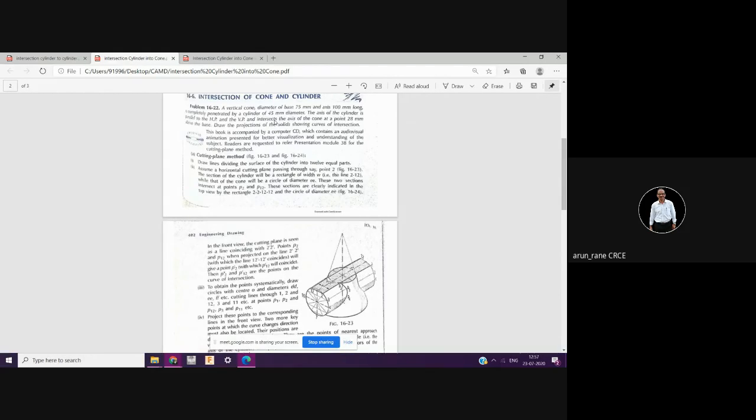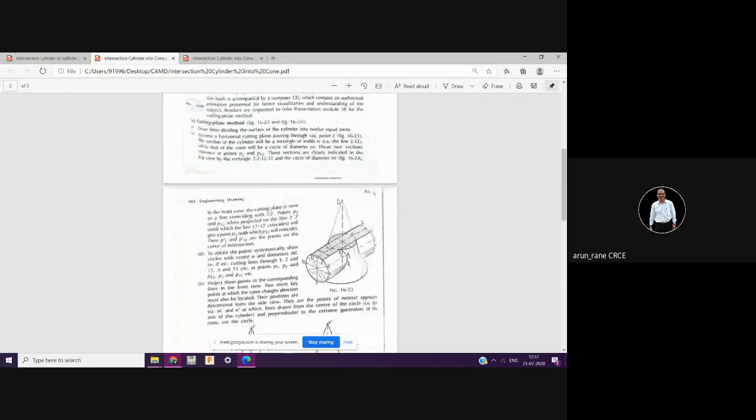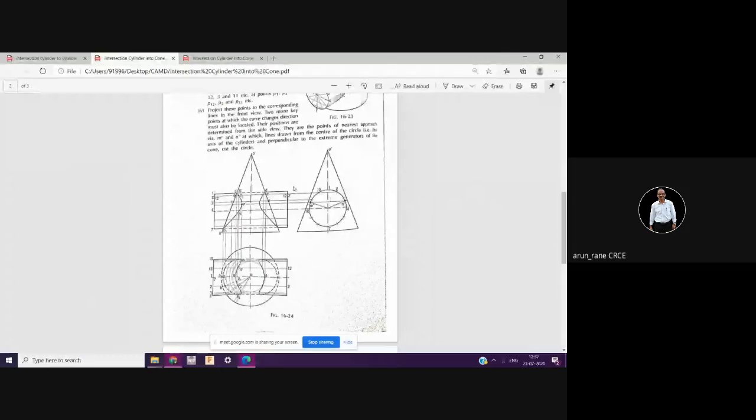The axis of the cylinder intersects the axis of the cone at a point 28 mm above the base. So from the bottom you have to draw the center line of the cylinder at 28 mm. Draw the projections of the solids showing the curves of the intersection. So this will give you one drawing, that is this cone.